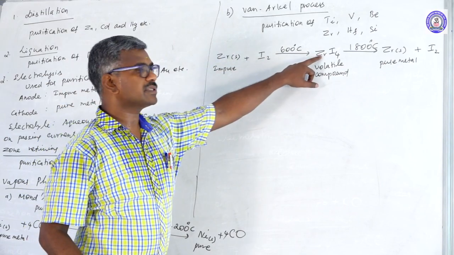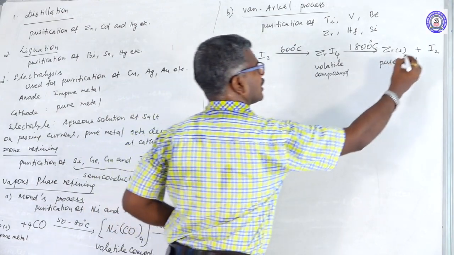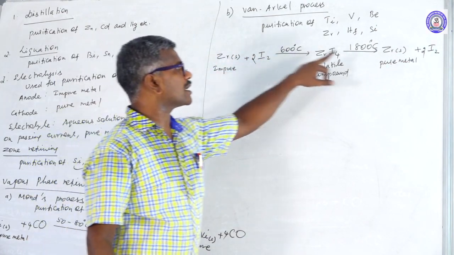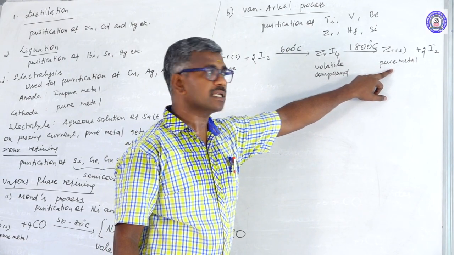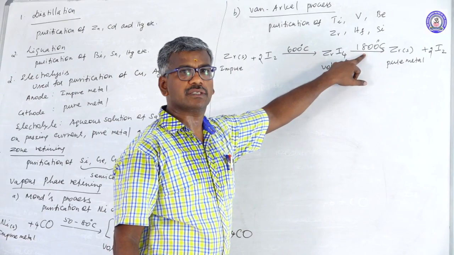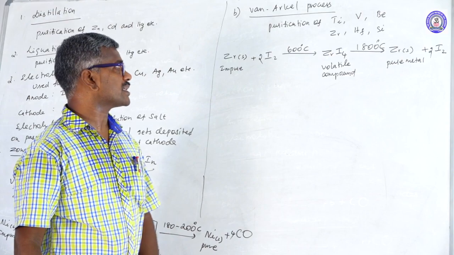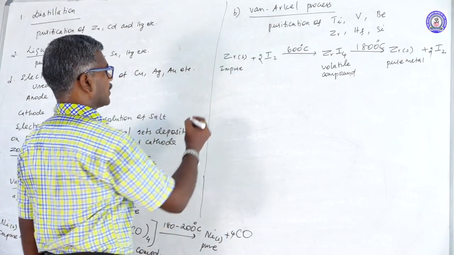Here one zirconium, here 4 iodine, so 2 times, here is 2 times. In this method, impure metal is converted to pure metal. This one's melting point is higher compared to this temperature. This metal can be separated. This process is known as van Arkel process. Another method, chromatography.